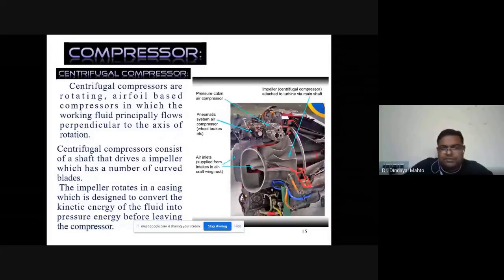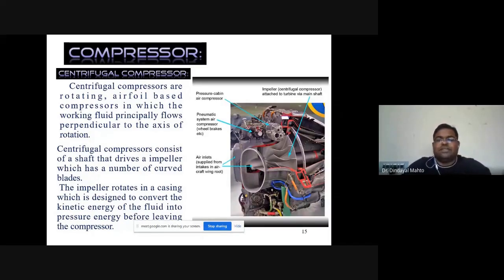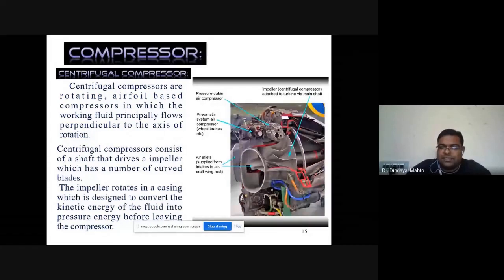We have seen two kinds of compressor: the centrifugal compressor and the axial flow compressor. Centrifugal compressors are rotating compressors in which the working fluid flows perpendicular to the axis of rotation. It enters axially and comes out radially, at 90 degrees to the axis of rotation. If we look at the image, a centrifugal compressor has a shaft. Over the shaft, we have an impeller. On the impeller, we have blades.